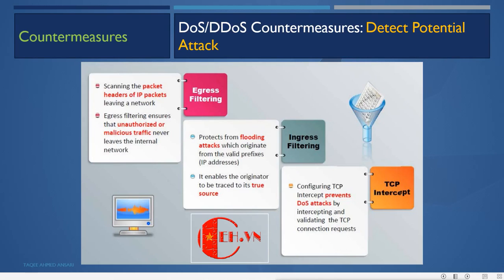Then configure the TCP intercept. On the firewall we can configure the TCP intercept. It prevents the DOS attack by intercepting and validating the traffic connection requests. So whatever request like SYN is coming or SYN-ACK is going, it will validate all the requests, all the three-way handshake and all the TCP connection requests on the firewall. When we enable the TCP intercept on the firewall, it will prevent these DOS attacks.